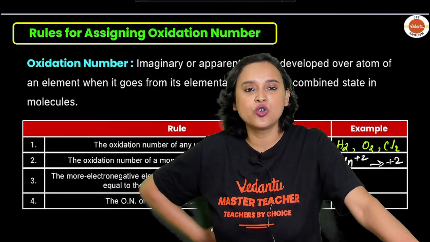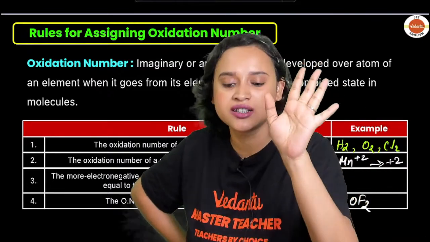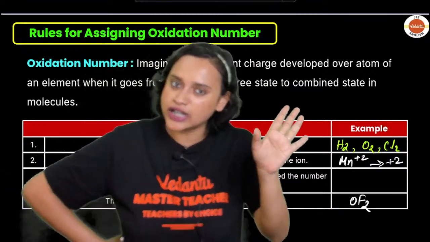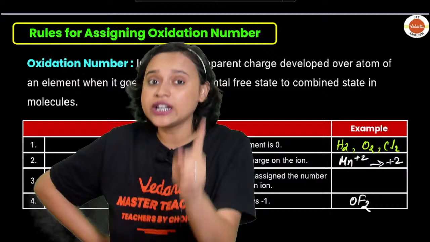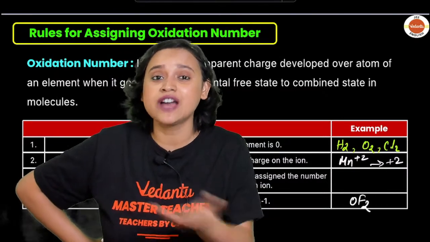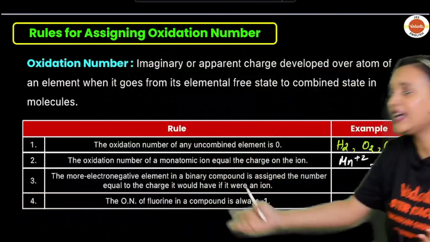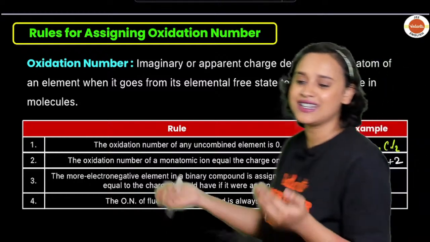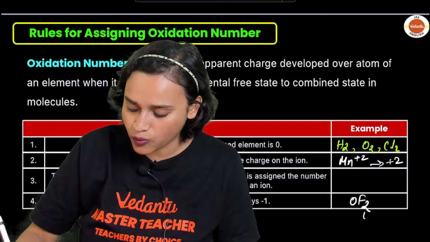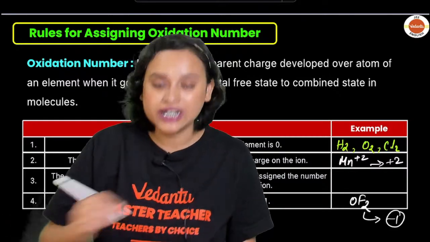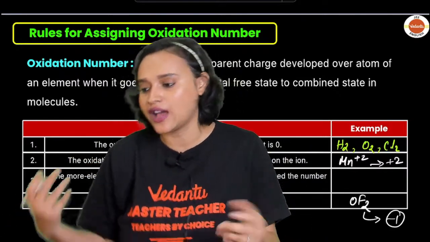Oxidation number of fluorine. What is it? What is the charge? Fluorine is very electronegative, more electronegative than oxygen. Am I right? And fluorine, if it is an ion, what is the charge that it will have? -1, right? So this is the example. Fluorine will have a -1 charge, and if fluorine is in its ionic form, it will still have a -1 charge.